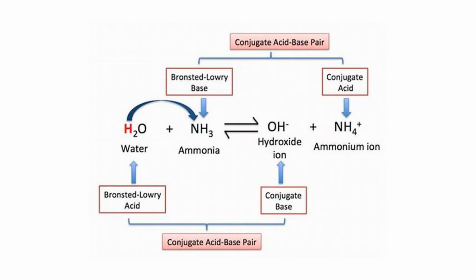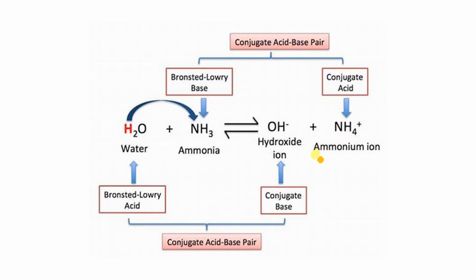So here the same example we can take: H2O, water, and ammonia. Ammonia is a base. Why is it a base? Because if you check the product form, this ammonia is going to accept an H plus ion and form ammonium ion.